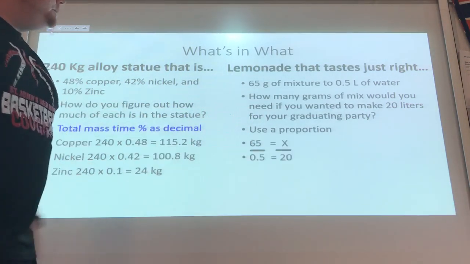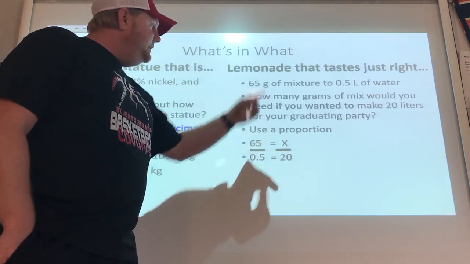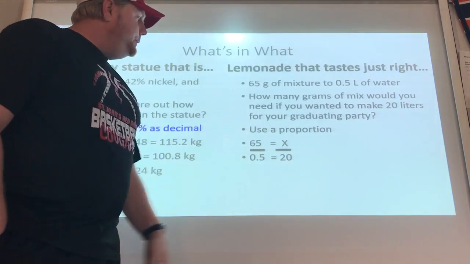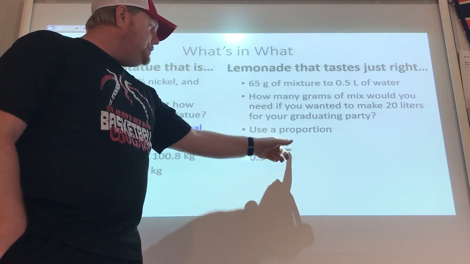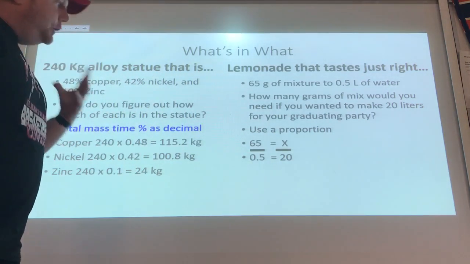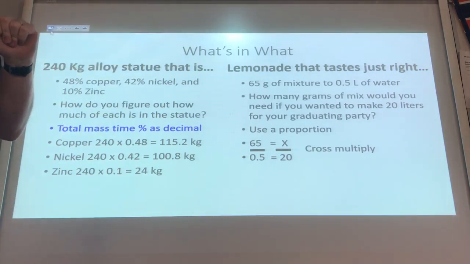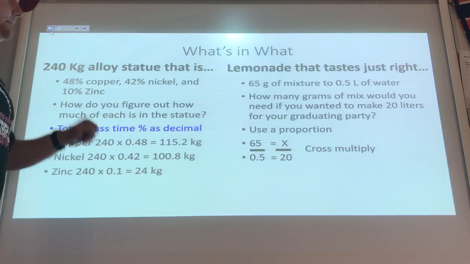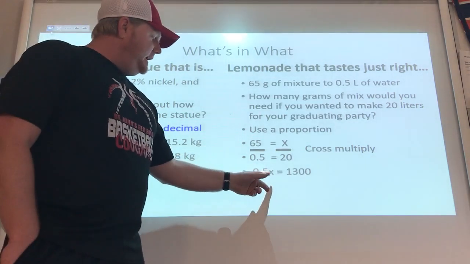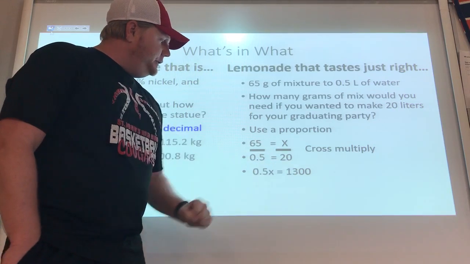So, my 65 grams over the 0.5 liters. Oh, that's a ratio. I don't know how much or how many grams for my 20 liters. So, what do we do now? We can cross multiply. When we cross multiply, we get 0.5x equals 1,300.